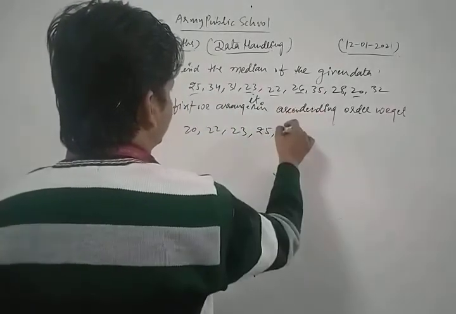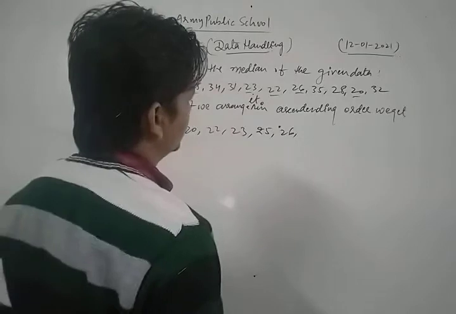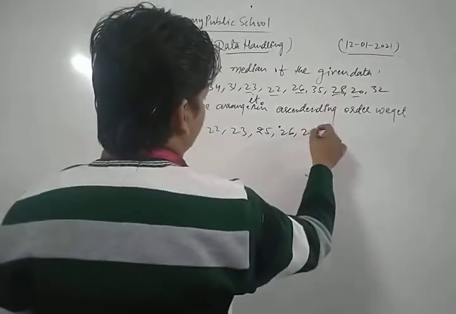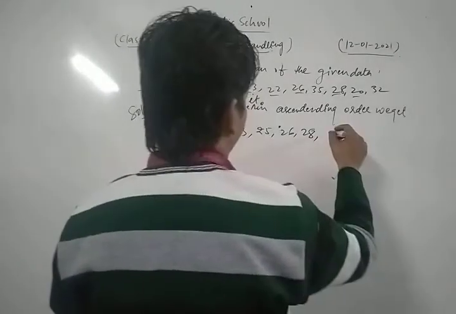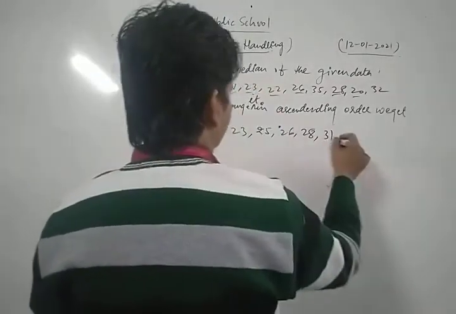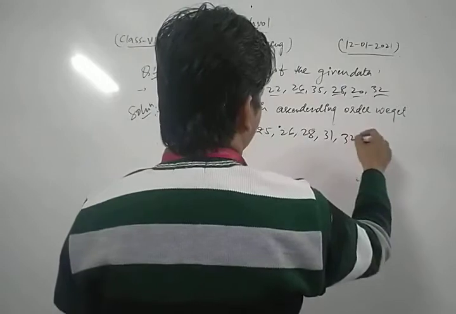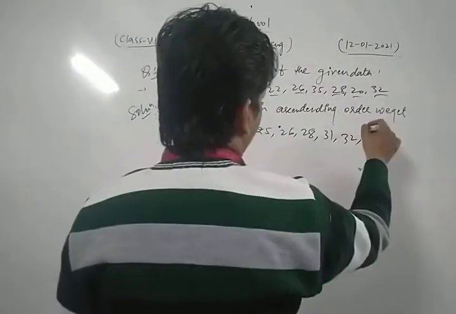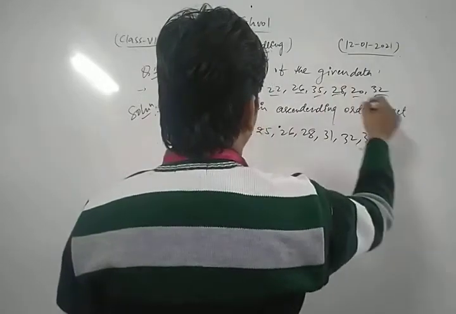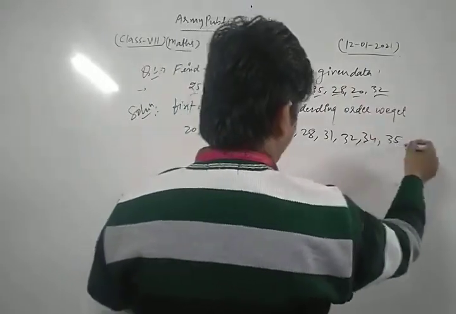Now 26. Now 28. Then after that we write 31. Now 32. Then 34. Then 35.